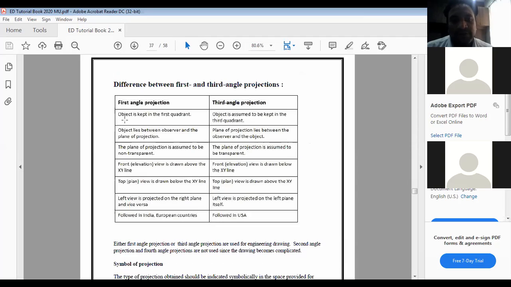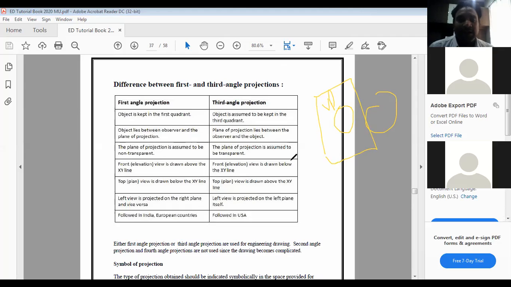Like in the first angle projection method, as I told you, object is kept in first quadrant. In the third angle, object is assumed to be in third quadrant. In the first angle projection, object lies between observer and plane of projection. So as I told you, this is a plane of projection, vertical plane. This is an object, and if I am standing here, seeing this object from the front, then its image will be formed on this vertical plane. So the object is lying between me, the observer, and this particular plane in the first angle projection method.